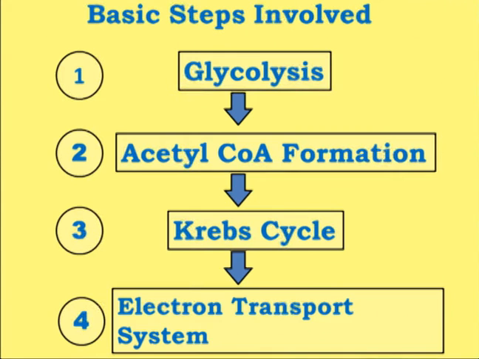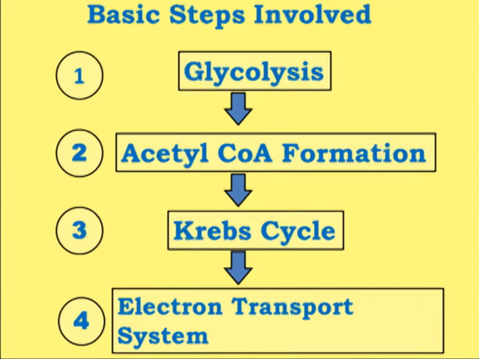Now, what are the basic steps which are involved here? Here, we are going to focus on four different steps which are involved in bioenergetics. We know that there are three different modes of energy generation in the living system. First is oxidative phosphorylation, second is substrate level phosphorylation, and third is photophosphorylation.